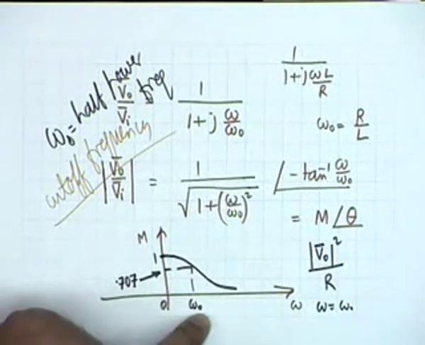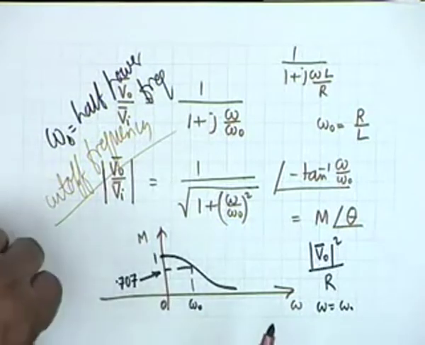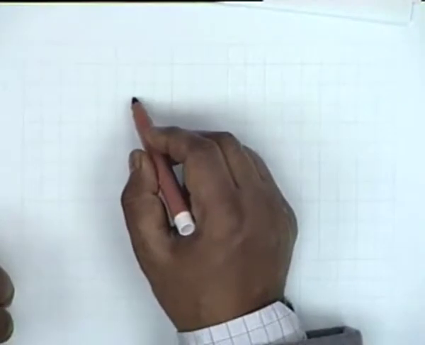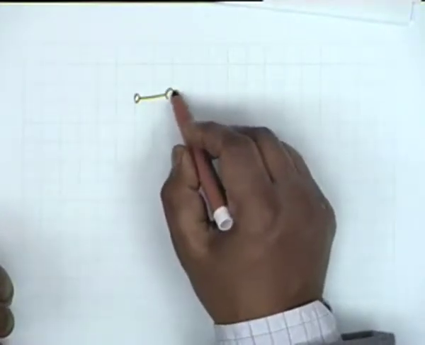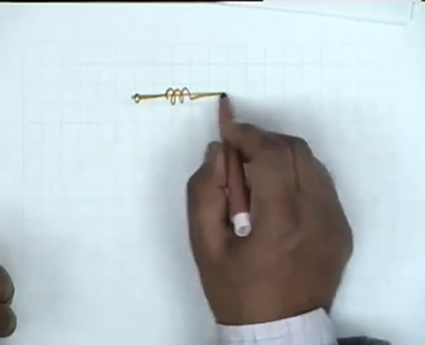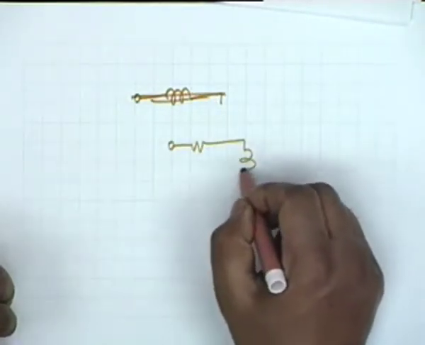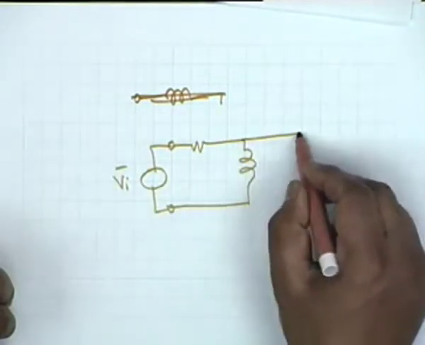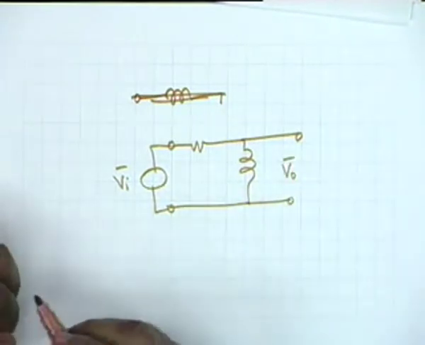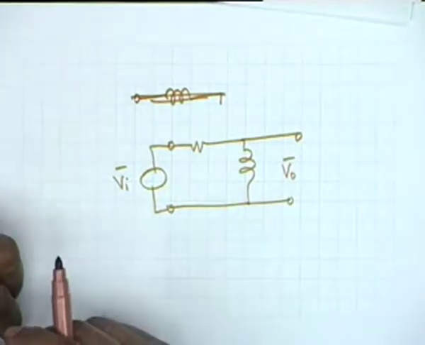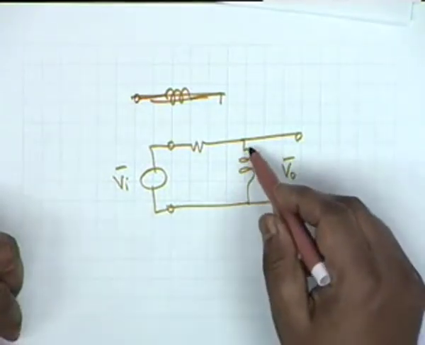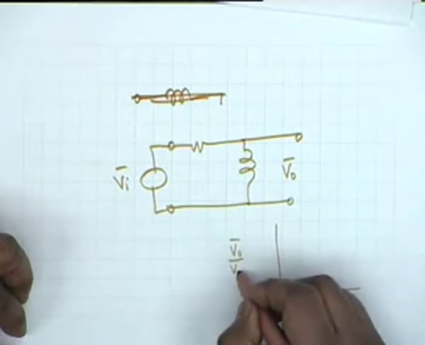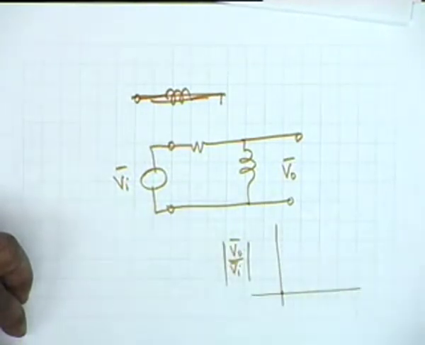Suppose I interchange the two. Suppose I interchange the resistance and inductance. That is, I take the resistance and the inductance, and this is my VI, this is my V0. What kind of filtering do you expect? At DC, this is short. So if you plot V0 by VI mod, it will start from 0.